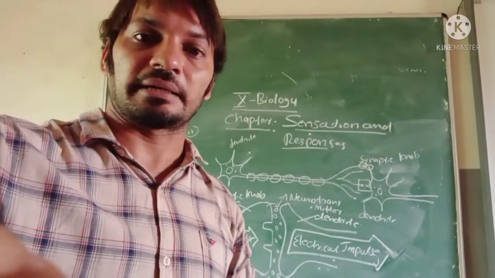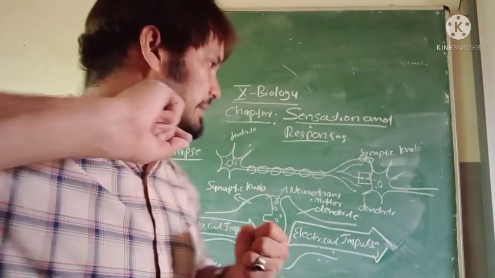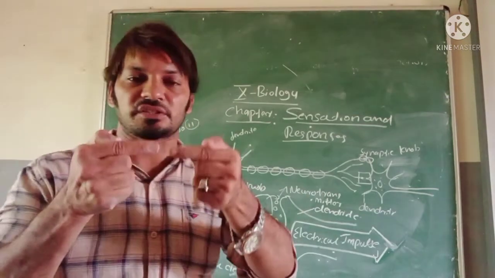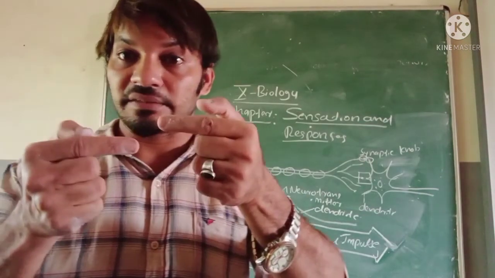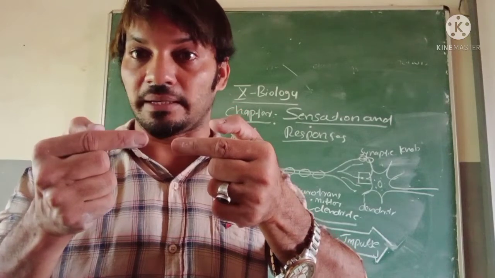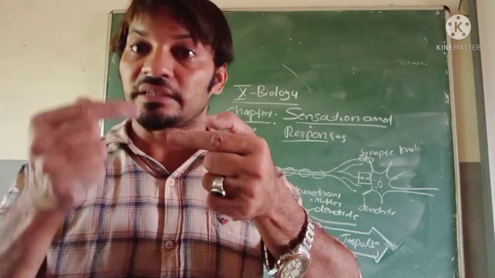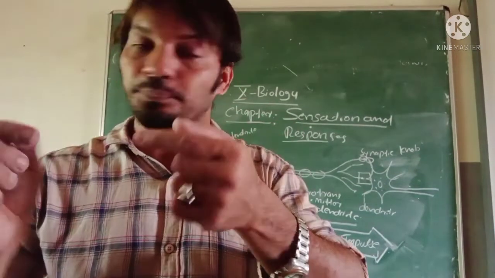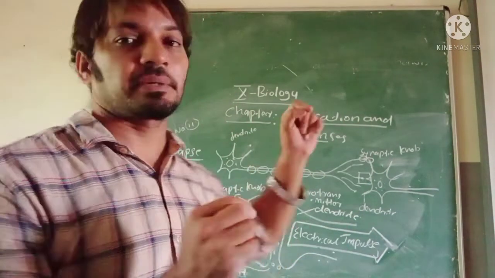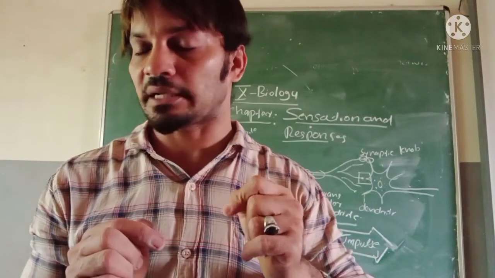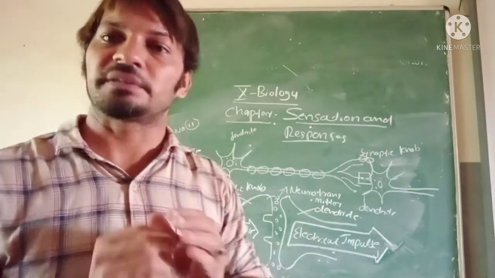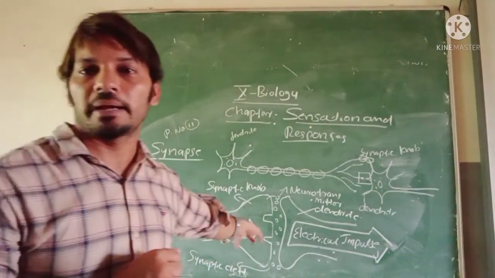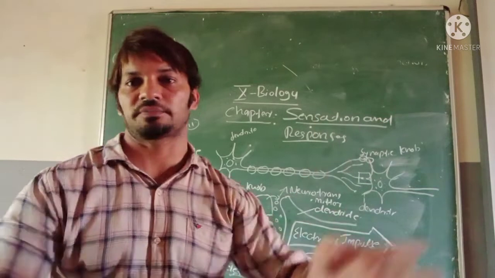First point, I am telling again. You know, this is synapse. Synapse is the junction between dendrite and synaptic knob. Are you understanding? Synapse is the junction between synaptic knob and dendrite. That is known as synapse.